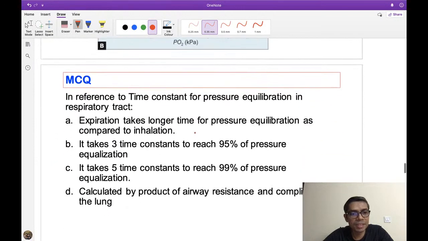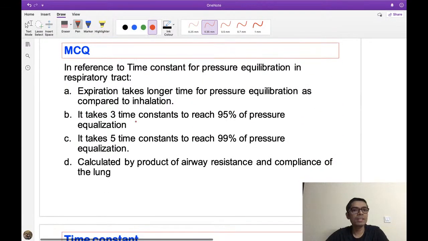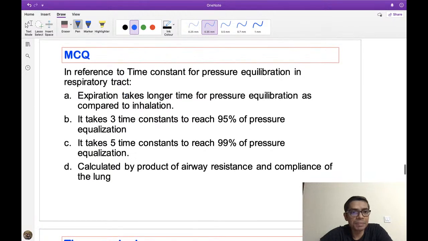Now coming to the next question. This is a little difficult question. Probably this question has been discussed in anesthesia. But try to look at the question and try to understand what they are trying to ask.